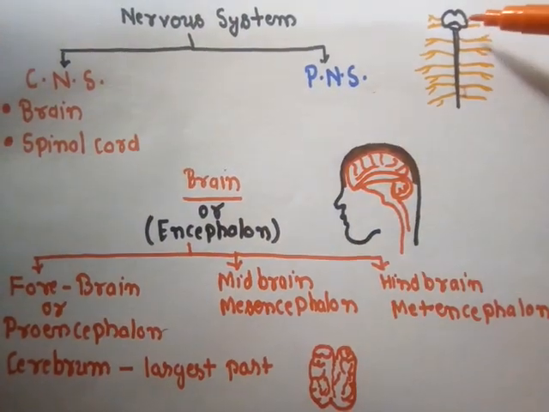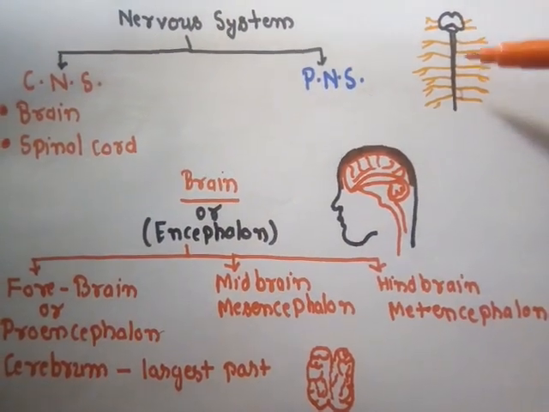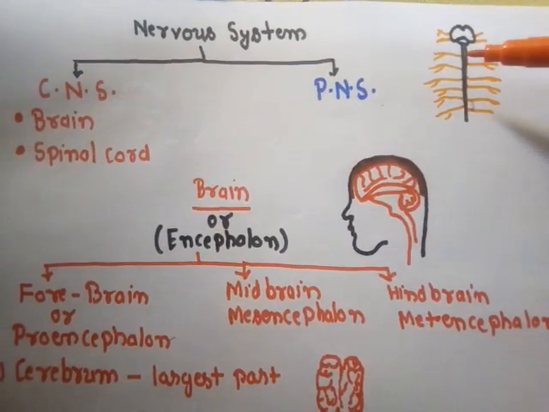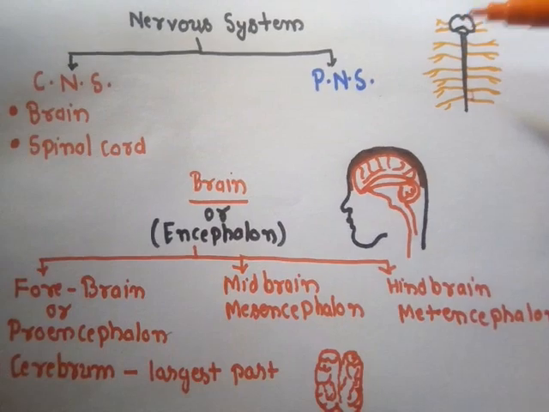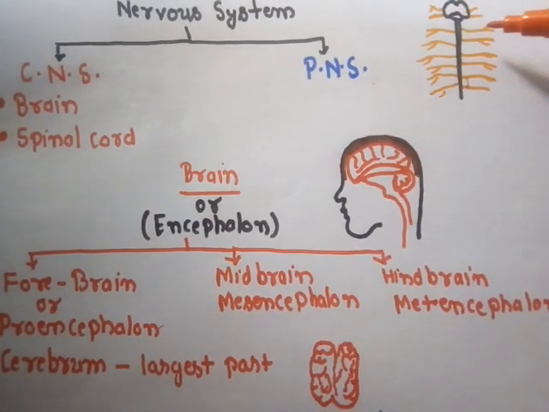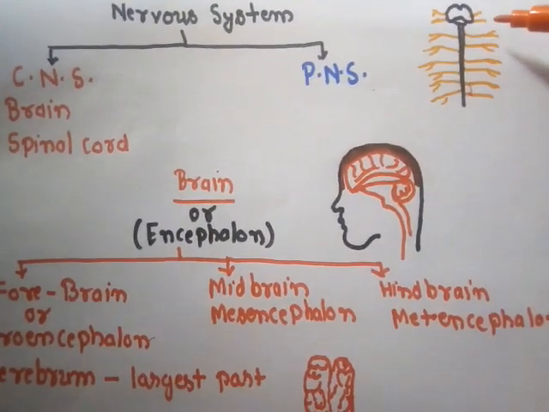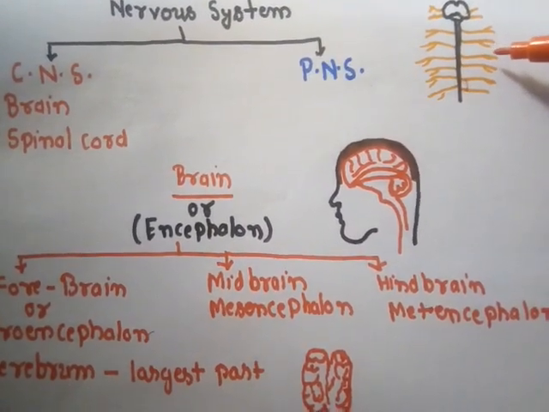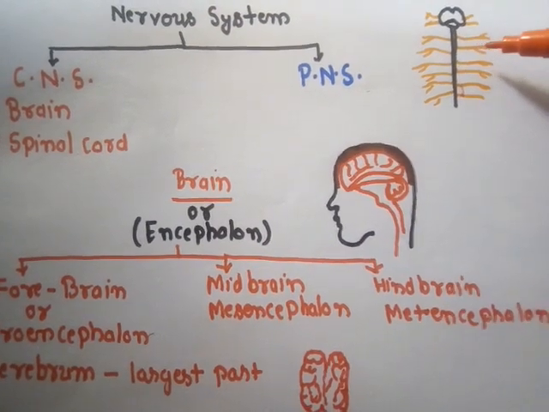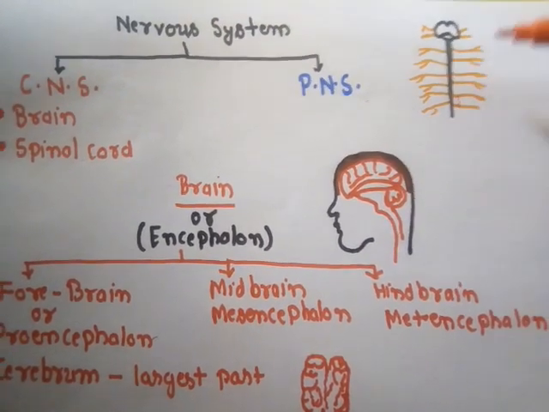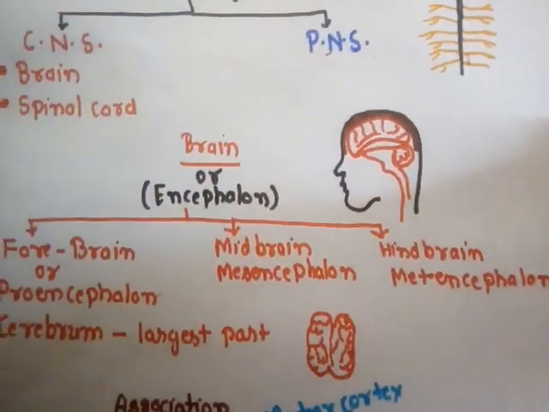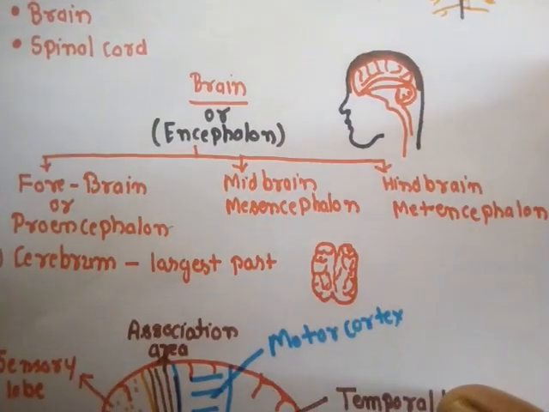The part of the nervous system that is located in the central axis of the body, that includes the brain and the spinal cord, forms the central nervous system or CNS. The part of the nervous system that is spread throughout the body, that includes the nerves arising from the brain and the spinal cord, that means the cranial nerves and the spinal nerves, and the other neurons present in the body, collectively form the peripheral nervous system. So the nervous system can be divided into two parts: the central nervous system and the peripheral nervous system.